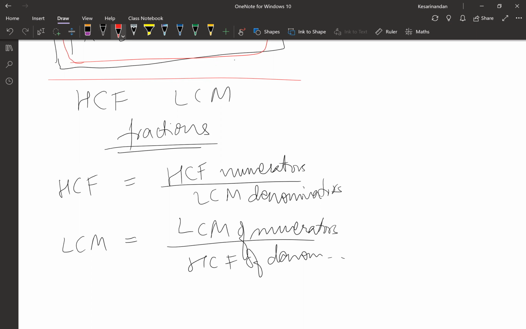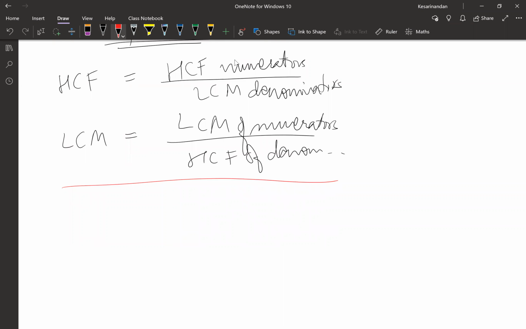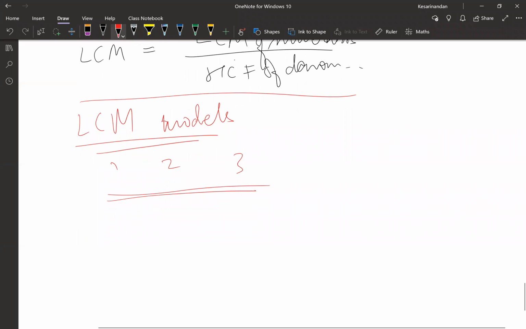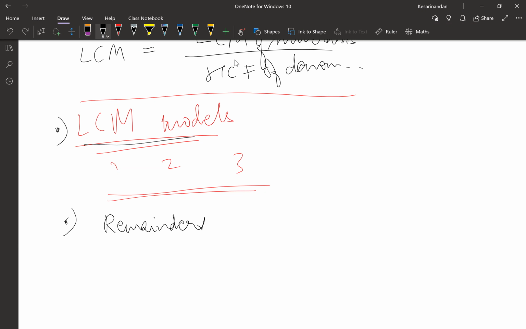So we'll discuss this most probably in the next lecture. There are 3 LCM models, 3 ways of finding LCM. There's model 1, model 2, model 3. I'll just tell you what's next to come in numbers so that you get an idea of it. Using this, we'll find remainders, because when you have HCF and LCM in your hand, you can divide the numbers.